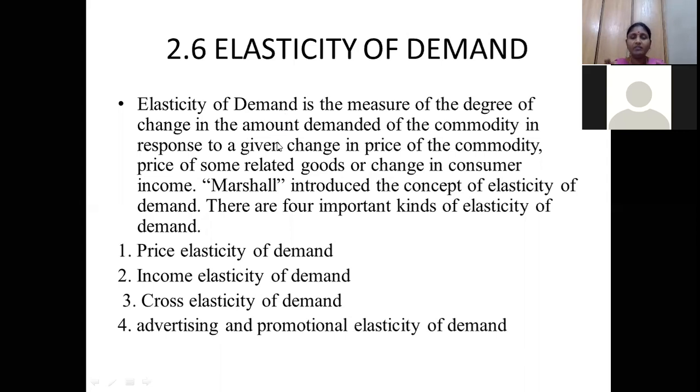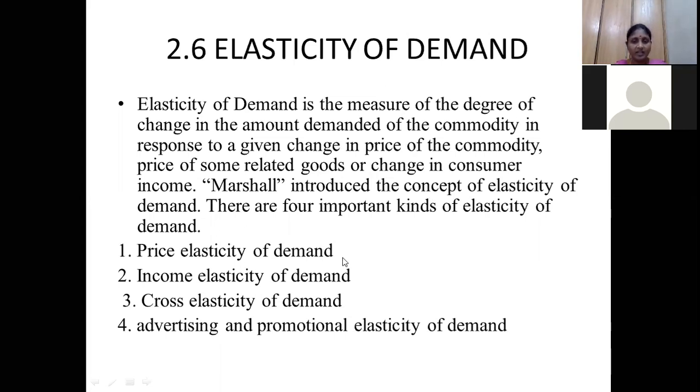When I give a 10% discount on a particular product, the price level is reduced by 10%, so the quantity demanded increases. How much does the quantity increase? Whether it increases by 10 units, 20 units or 30 units, what is the rate of change? That rate of change in the amount demanded of a commodity in response to a change in its price is called elasticity of demand. This concept was given by Marshall. Marshall introduced the concept of elasticity of demand.